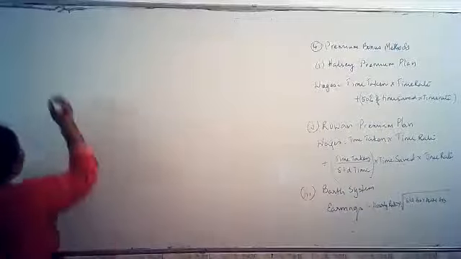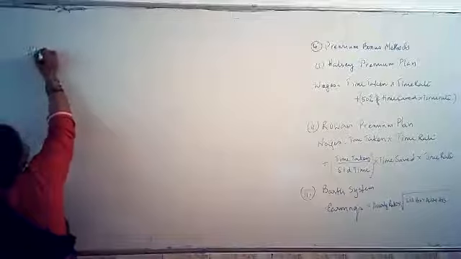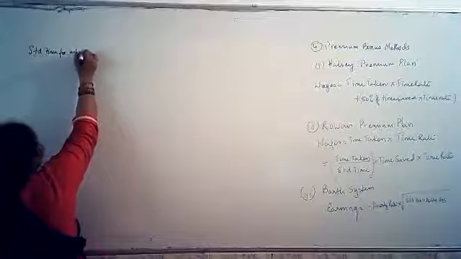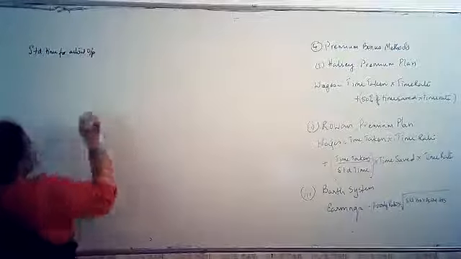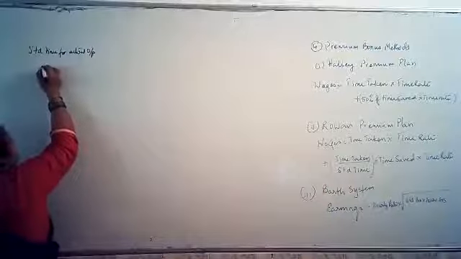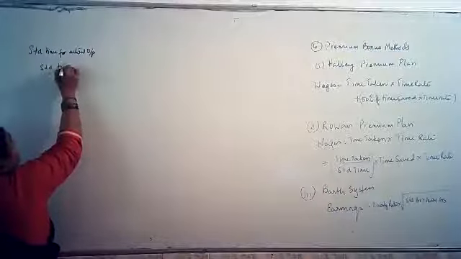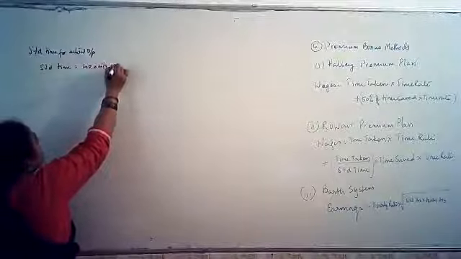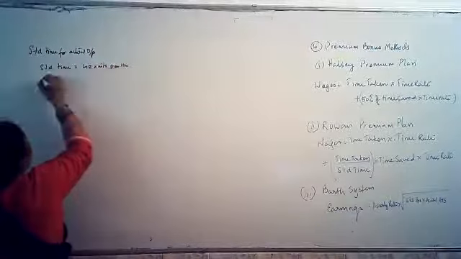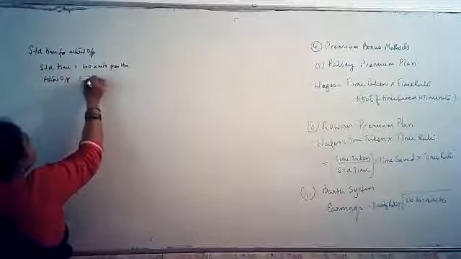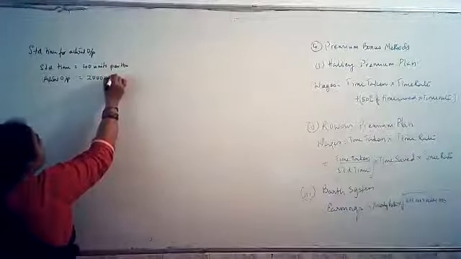So standard time for actual output. How do you calculate? Standard time is equal to 40 units per hour and actual output is equal to 2,000 units.